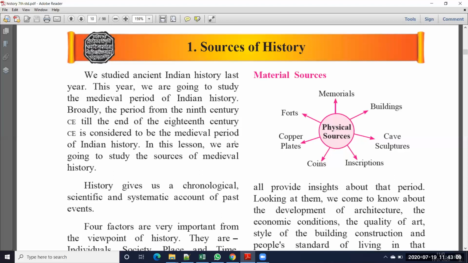So here, sources of history are of three types: material sources, written sources, and oral sources. We are going to explain all of these in this chapter, and now we will start.